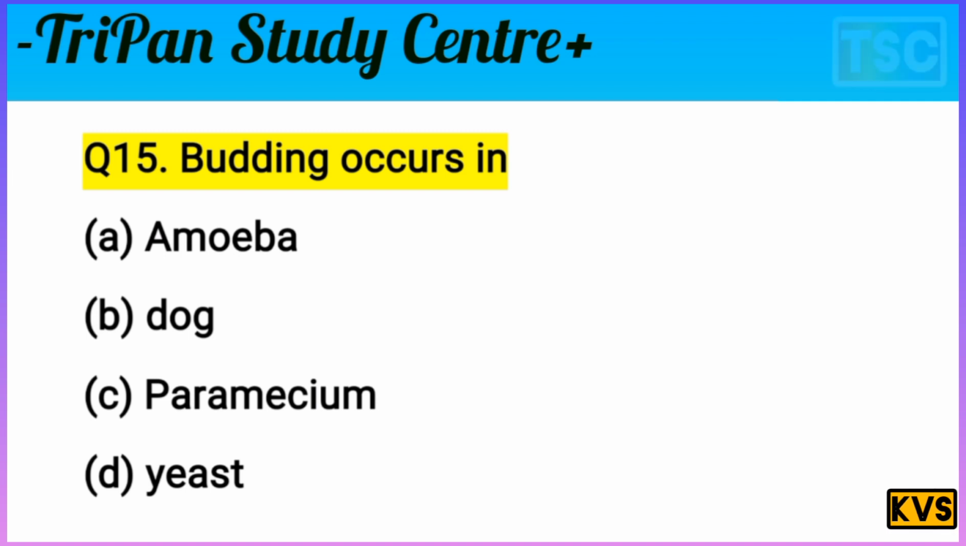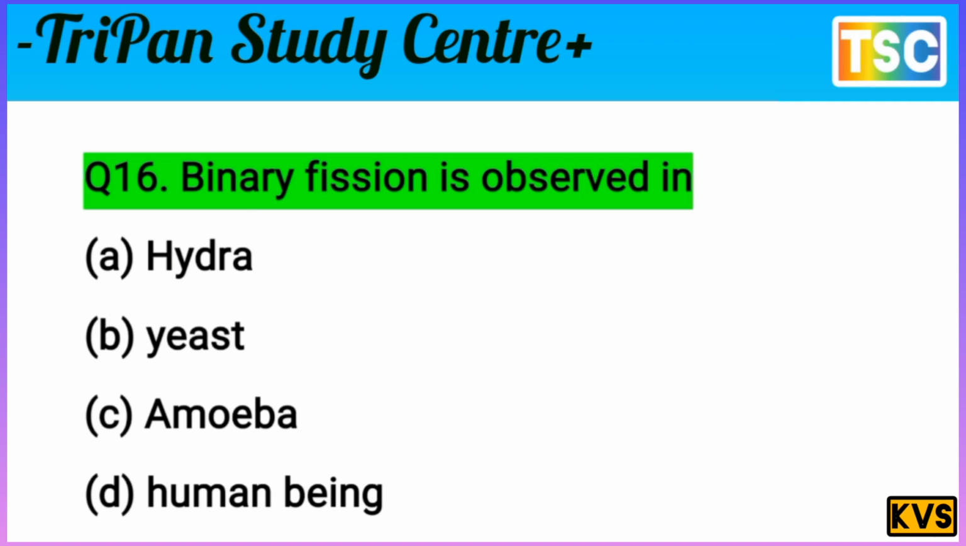D option is correct for this question. Let's check the next question on your screen. Question: binary fission is observed in A. Hydra, B. Yeast, C. Amoeba, D. Human being. You know that binary fission is observed in... The question is very interesting, but one option is very odd. Human being does not belong to binary fission. It means D option is totally wrong, rejected here. Only A, B, C remain.